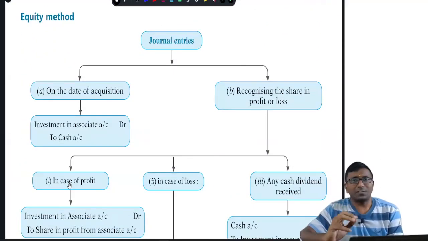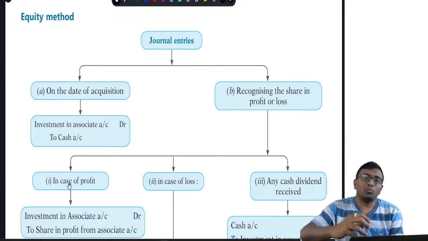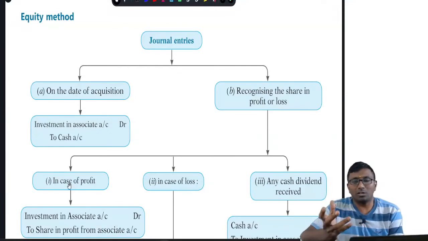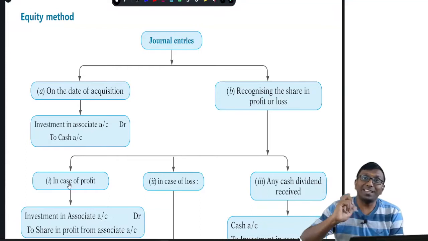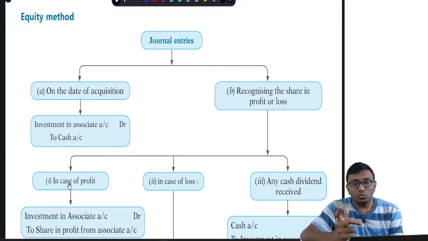If you have significant influence or joint control, right? Now what is joint control? Two or more parties have an agreement that every decision will be taken unanimously. That is, you require the permission of all the parties in the agreement. Then that is a joint arrangement. That is what a joint venture is, correct?